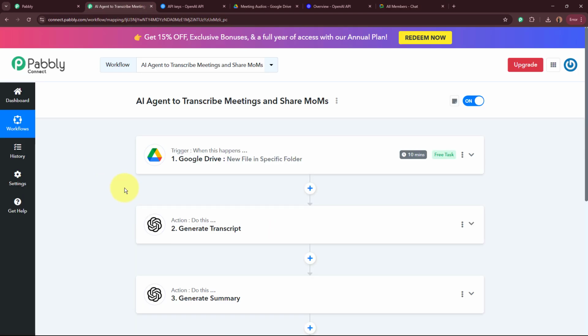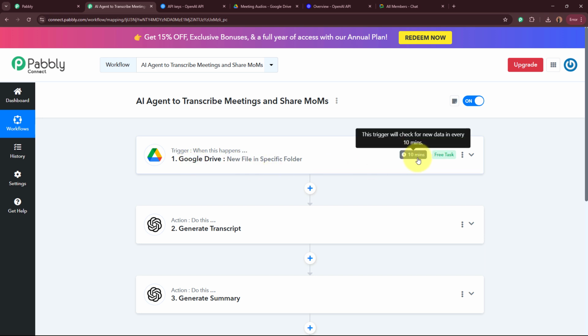But if you do not receive the response of the Google Drive file being uploaded immediately, then do not worry. Google Drive is a polling based application. As it says, 10 minutes is the polling duration, the trigger time. In every 10 minutes, whenever there is a new file uploaded in our Google Drive folder, it is going to send that data to Pabbly Connect.